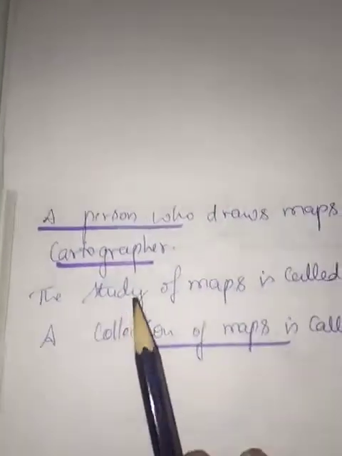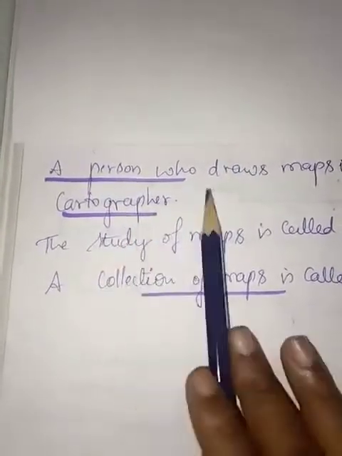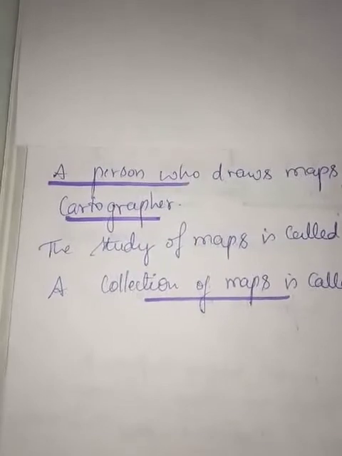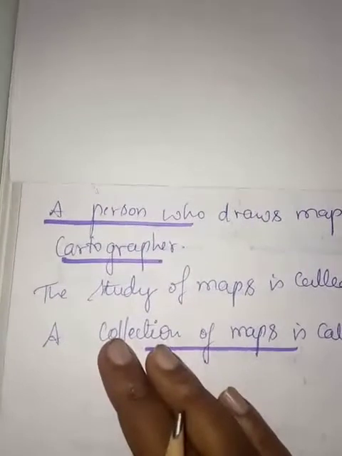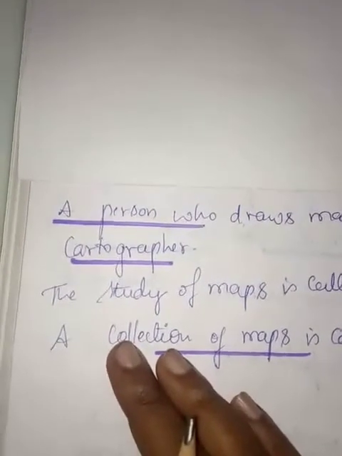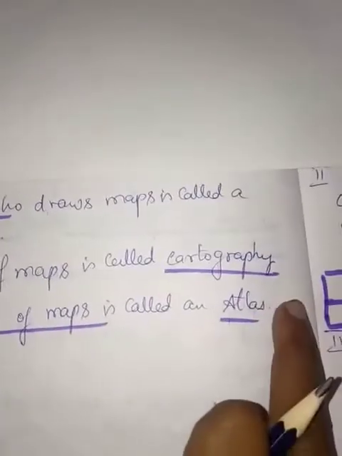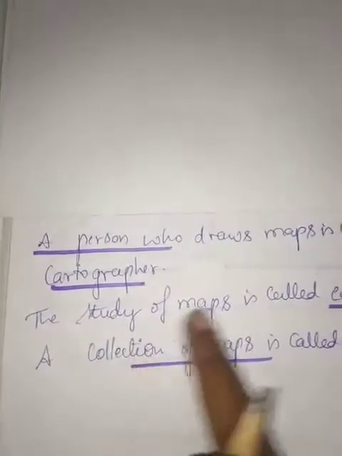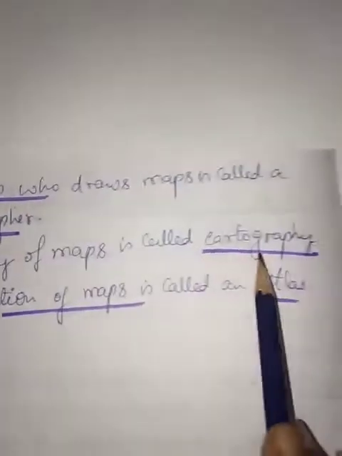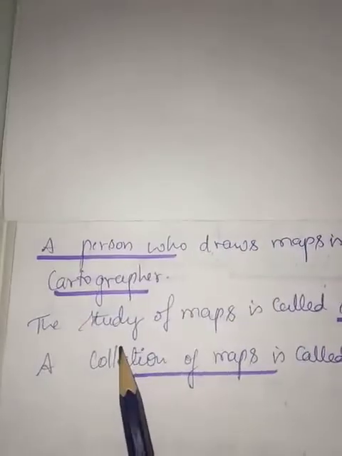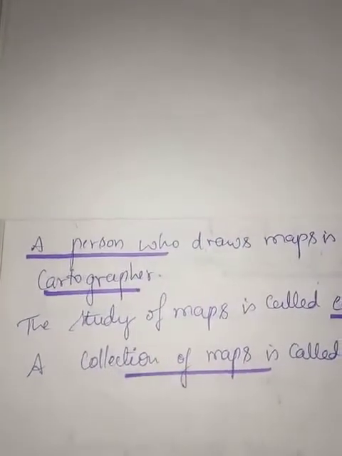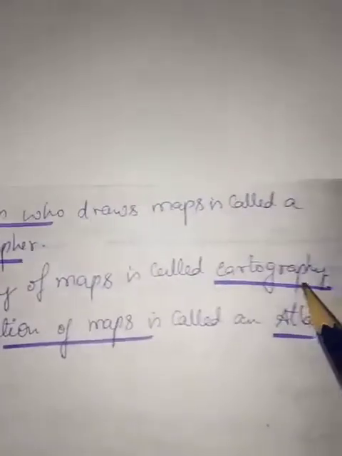Understood? Next we'll see. A person who draws, sketches or prepares a map is called a cartographer. Then what do we call the study of the maps which are drawn? Children, the study of maps is called cartography. I will tell you, a person who draws a map is a cartographer, and the study of the map which is already drawn is cartography.